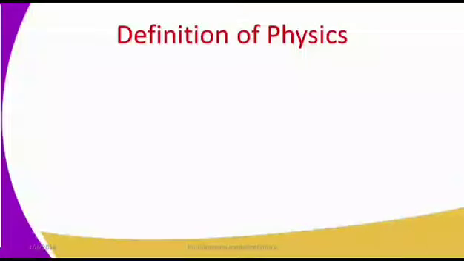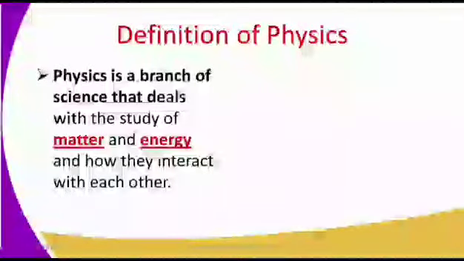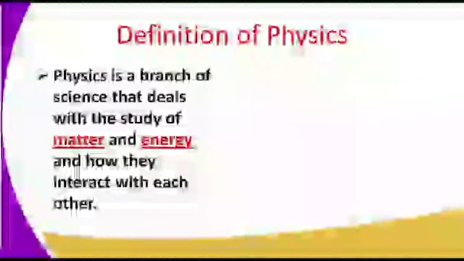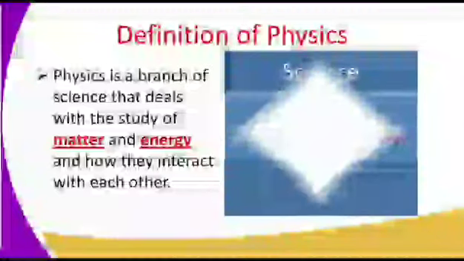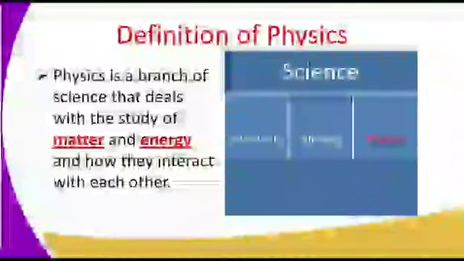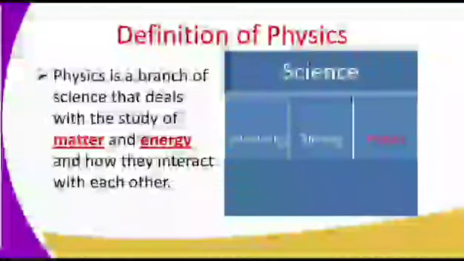Definition of physics. So what is physics? Physics is a branch of science that deals with the study of matter and energy and how they interact with each other. Now the key terms here are matter and energy. So physics is a branch of science, and from the diagram we see science is the major one there. Then we have other branches which include chemistry, biology, and physics. But now physics deals with matter and energy.